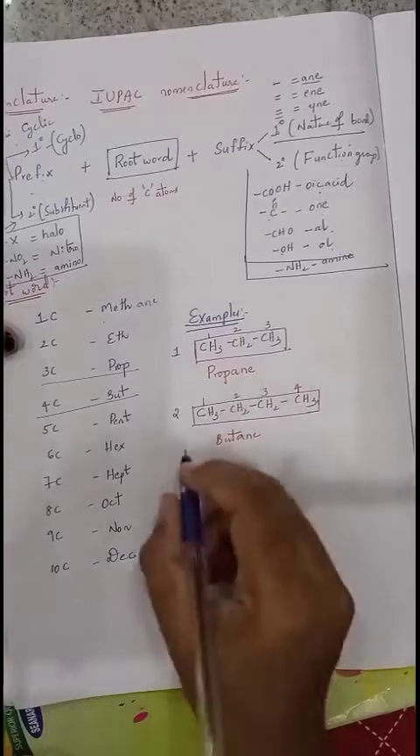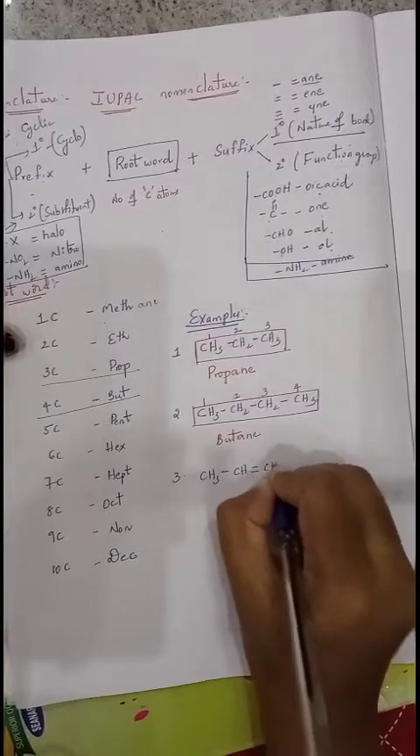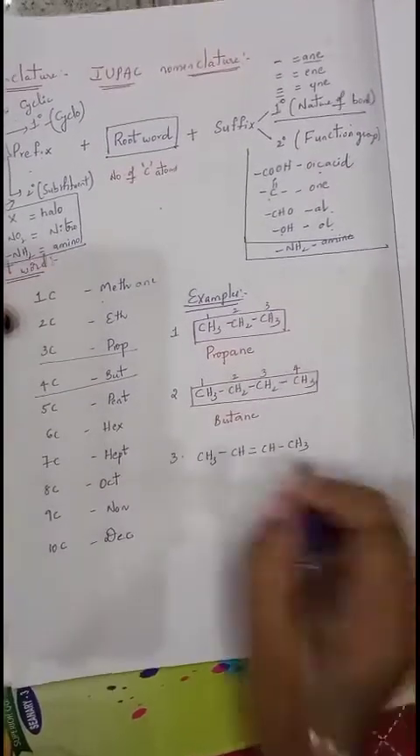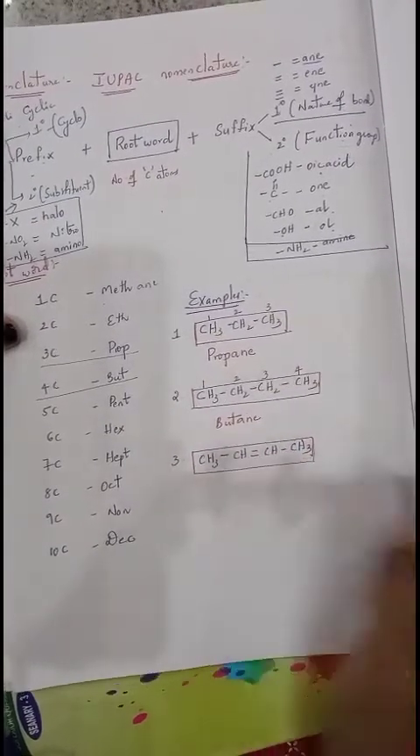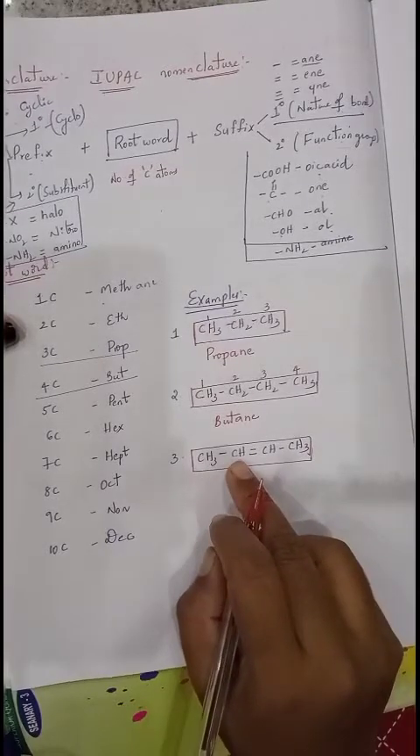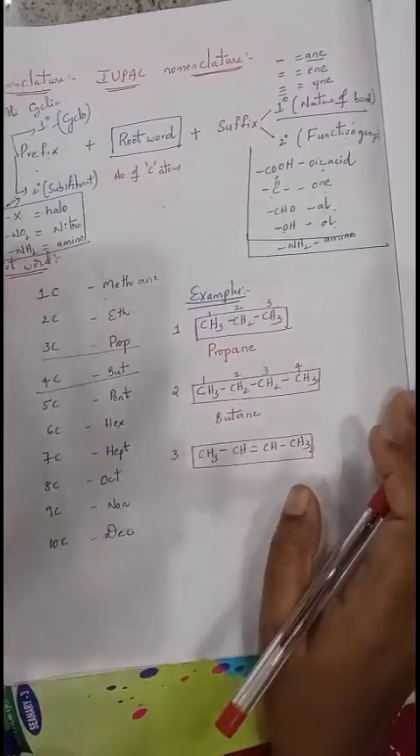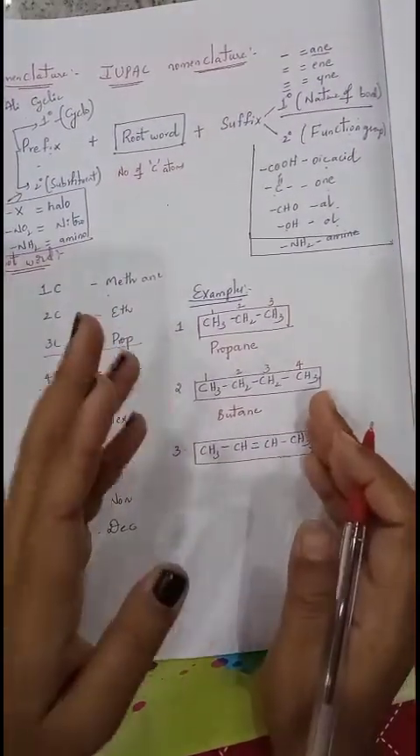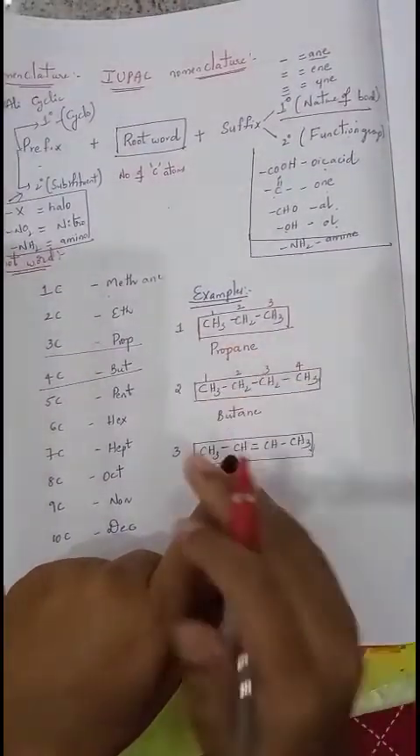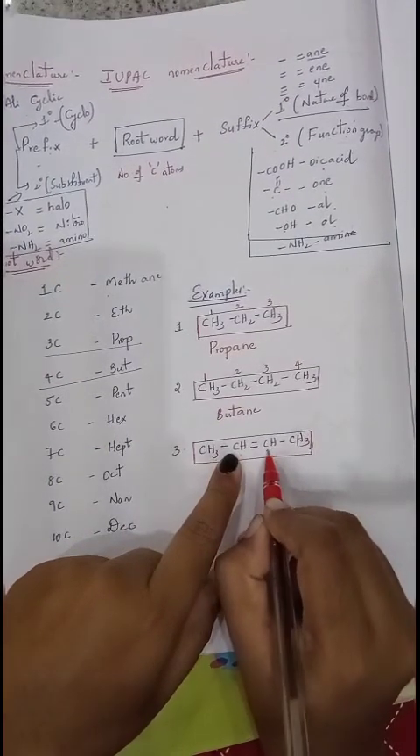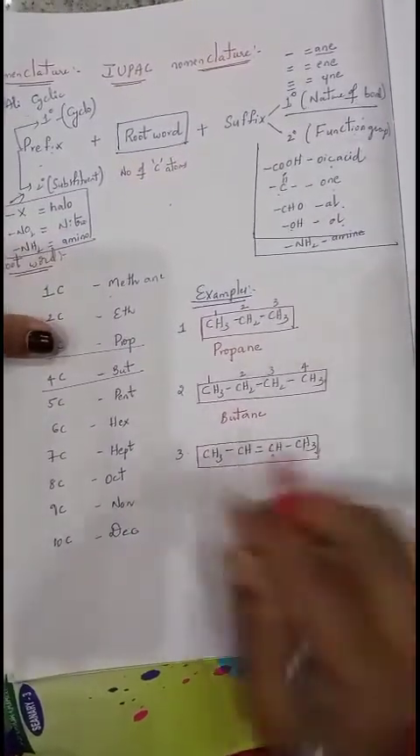Next, the third one: CH3, bond, CH, double bond, CH, bond, CH3. Now we want to write its name. Select the parent chain. The longest carbon chain becomes the parent chain. Now give numbering. A double bonded or triple bonded carbon must get the lowest number, and in that way we want to give numbering. You can give from left to right or right to left. If you give left to right, first carbon, second carbon, the double bonded carbon gets the second number. If you give from right to left, first carbon, second carbon, this is also double bonded and also gets the second number. So from both sides it gets the same number. You can give any one way.